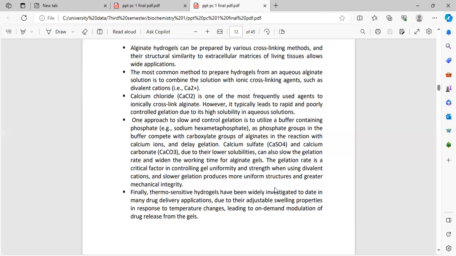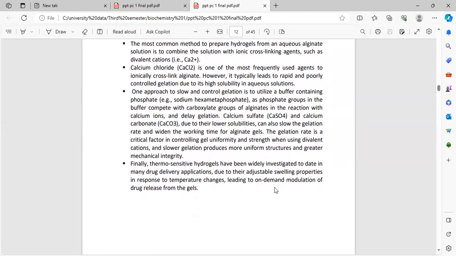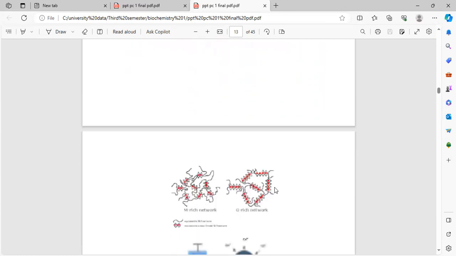The gelation rate is a critical factor in controlling gel uniformity and strength. When using divalent cations, slower gelation produces a more uniform structure and greater mechanical integrity. Finally, thermosensitive hydrogels have been widely investigated to date in many drug delivery applications due to their adjustable swelling properties in response to temperature changes, leading to on-demand modulation of drug release from the gel.